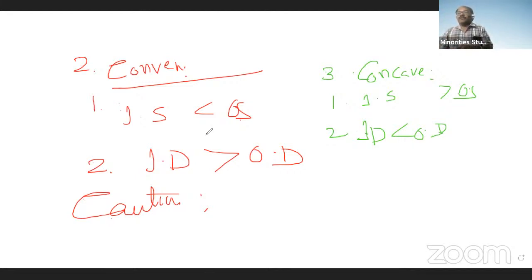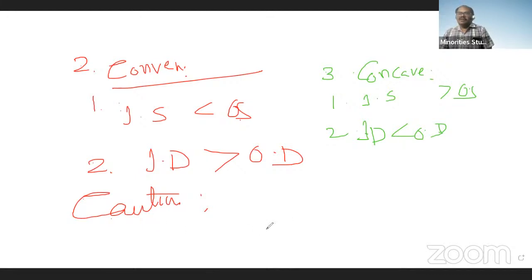So here, in convex mirror, image size is less than object size, and in concave mirror, image size will be more than object size. And similarly, in convex mirror, image distance is less than object distance, while here image distance will be more than object distance.